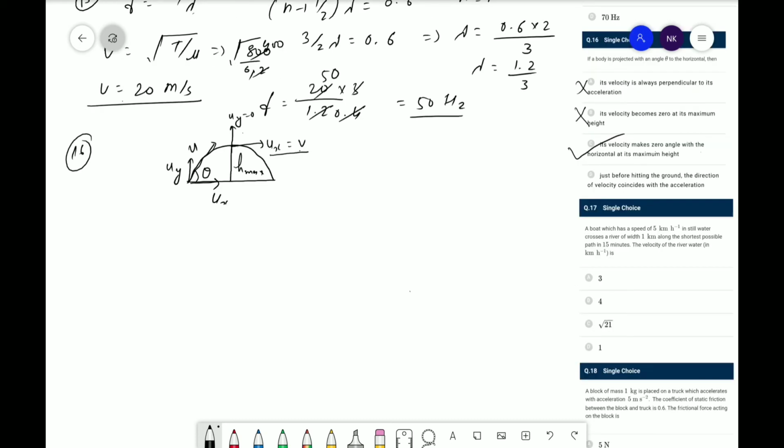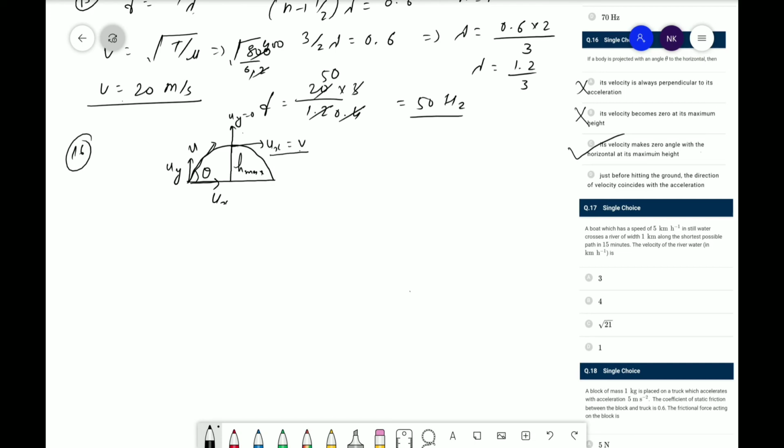Here is the next question. A boat which has a speed of 5 km/h in still water crosses a river of width 1 km along the shortest possible path in 15 minutes. The velocity of the river water in km/h is?